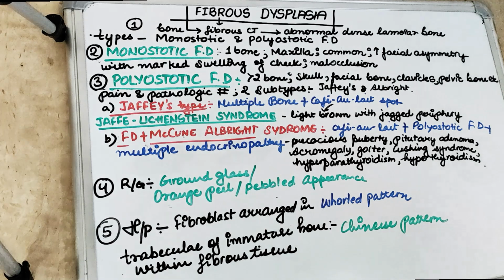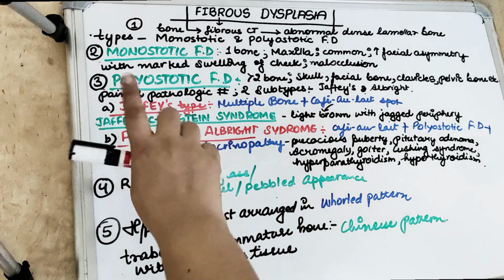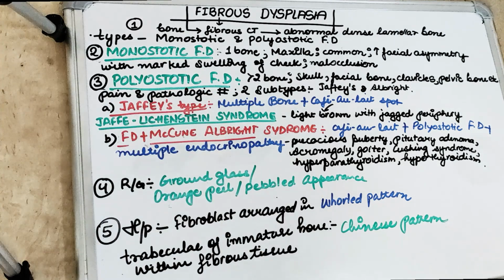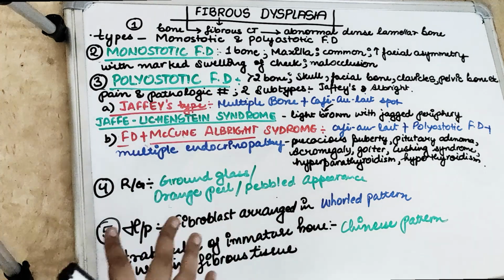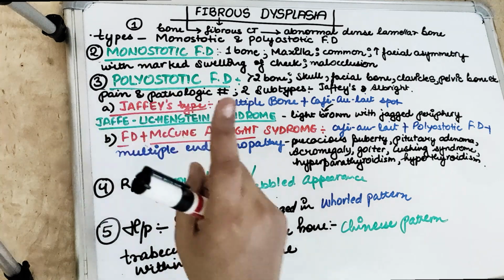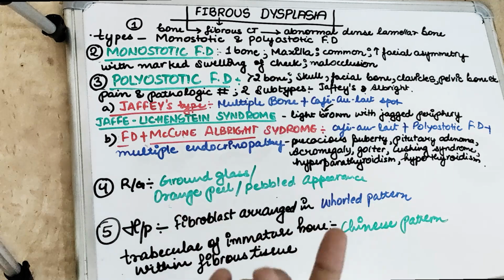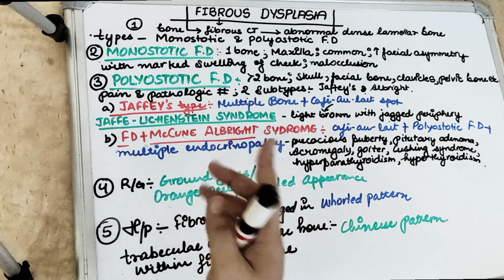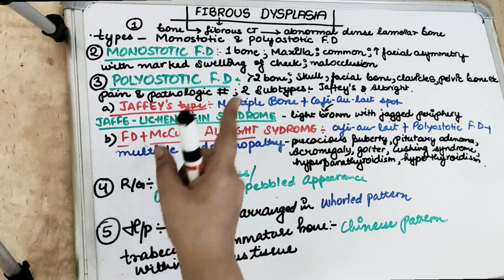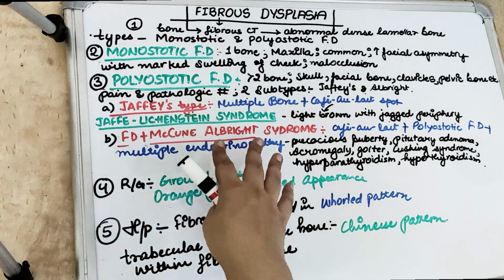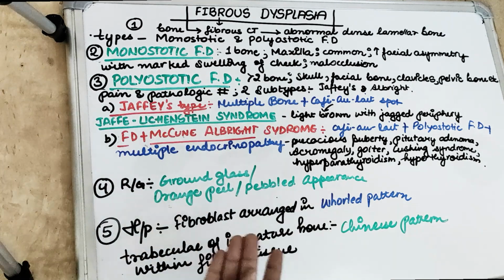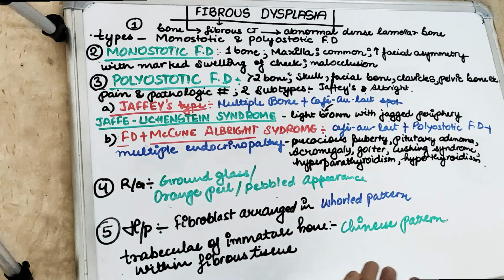Talking about the types of fibrous dysplasia, we have two types, the monostotic and the polyostotic. As the name suggests, mono means one, poly means many. So if a single bone is involved in fibrous dysplasia, then it is monostotic. If more than two bones are involved, then it is polyostotic. So it depends on the number of bones involved by the fibrous dysplasia.